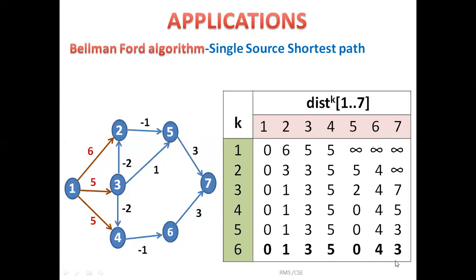Then again, how to find this? How to extract this shortest path from one source to all other vertices based on the number of edges using dynamic programming? We'll study it in depth later. This is just a brief overview of how dynamic programming works for different applications.